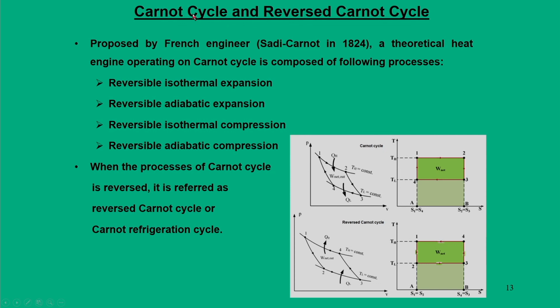What does this mean? In the beginning we introduced a heat engine. When we talk about a heat engine, we say that a certain quantity of heat is taken from a high temperature source and some quantity of heat is rejected to a low temperature sink, and by virtue of which we get an output. Whereas in a heat pump or refrigerator a similar concept holds, but there we introduce work as an input to the system.